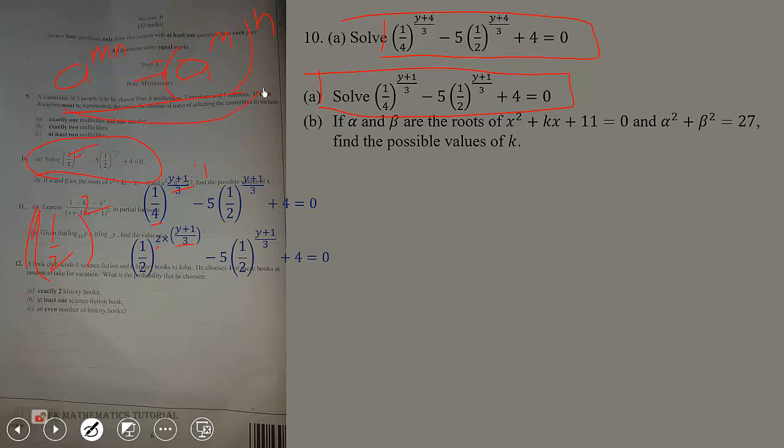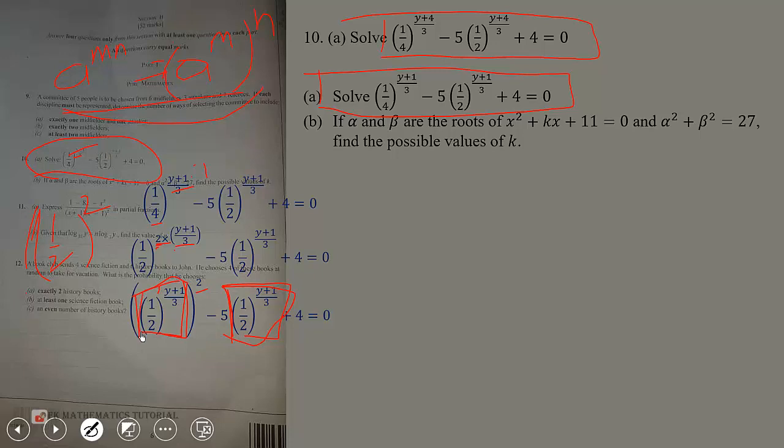So now make use of this property. Using that property, the 2 will come and erase everything. The m and n can swap, it doesn't matter. You can also write it as 1 over 2 exponent 2 all exponent y plus 1 over 3, but that will not give us the same thing appearing here. That is why we rather send the 2 there, so that what is here will be the same as what is here.